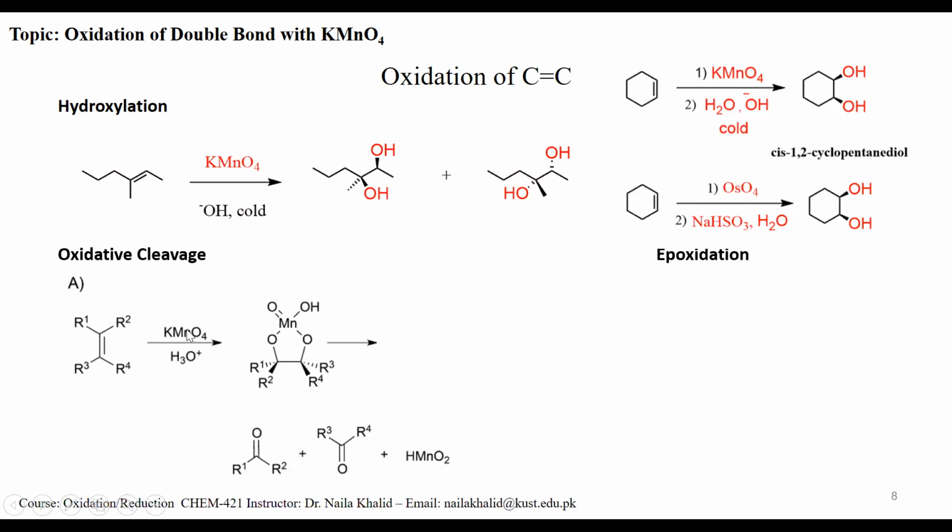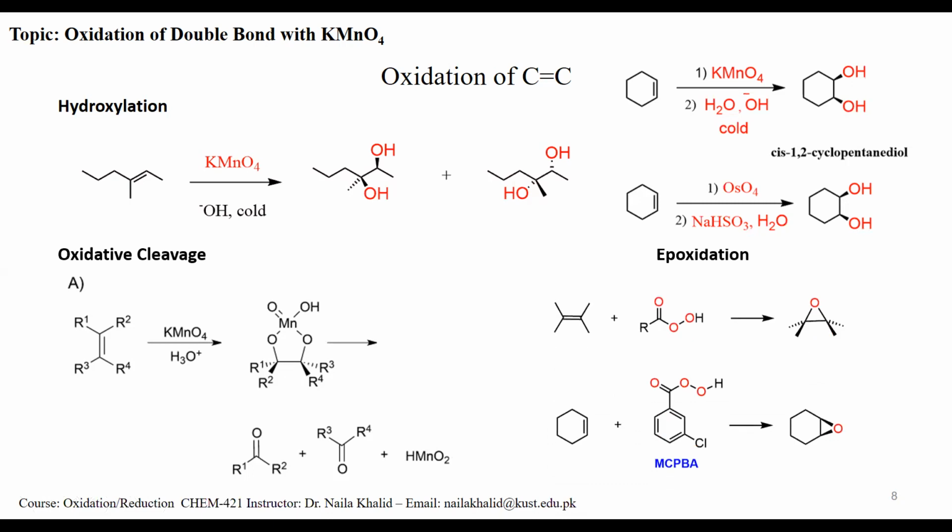However, if potassium permanganate is taken in acidic media, it is so strong that its intermediate is broken down into two fragments, into two products. Why? Because oxidation along with the breakage of this carbon-carbon double bond takes place. So this is called oxidative cleavage. In the presence of acid, it gives you this ketone or aldehyde, and that aldehyde is further oxidized to give you carboxylic acid.